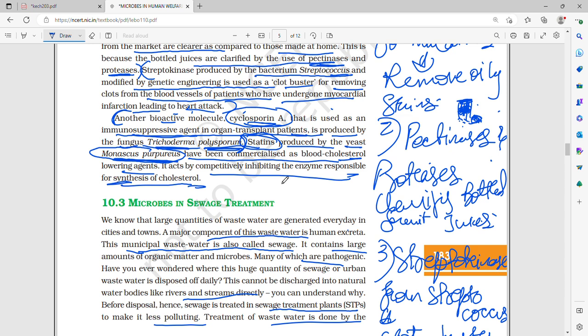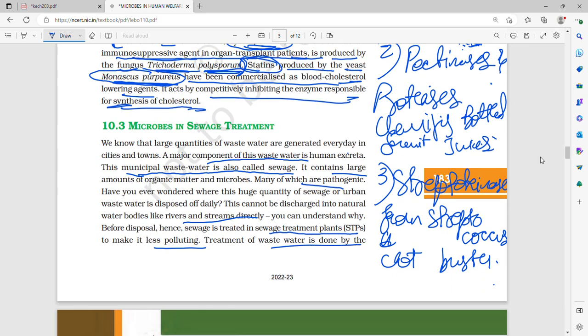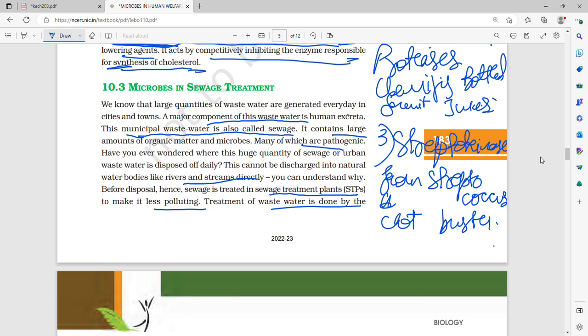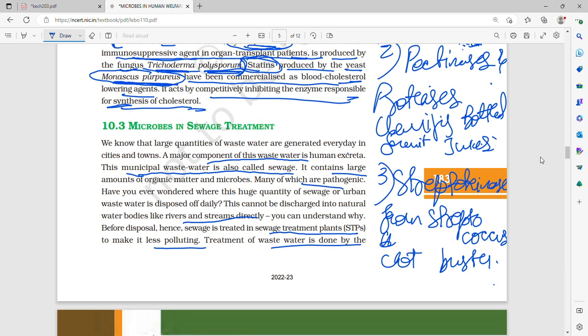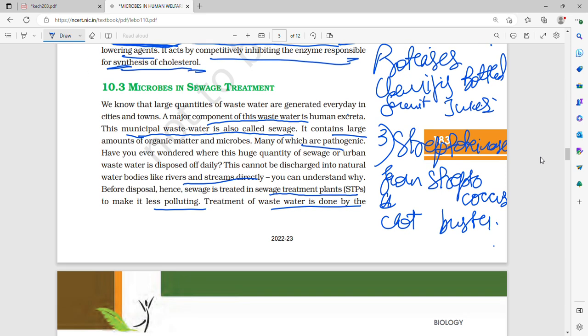It acts by competitively inhibiting the enzyme responsible for synthesis of cholesterol. So it is a blood cholesterol lowering agent because it competitively inhibits the enzyme responsible for the synthesis of cholesterol.